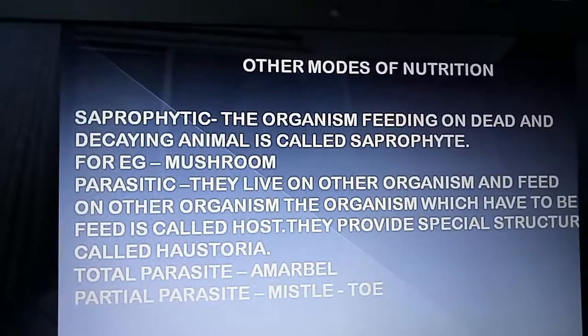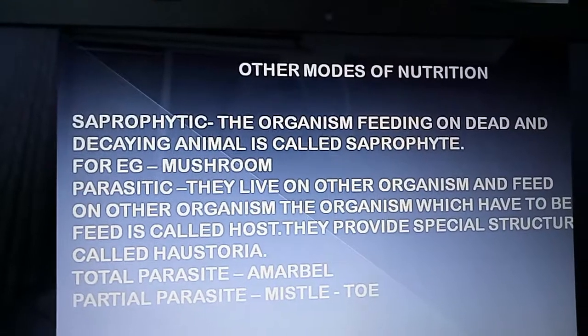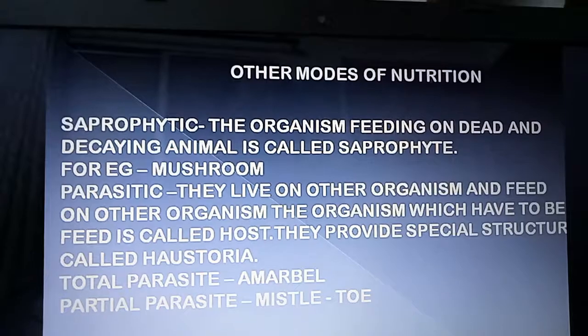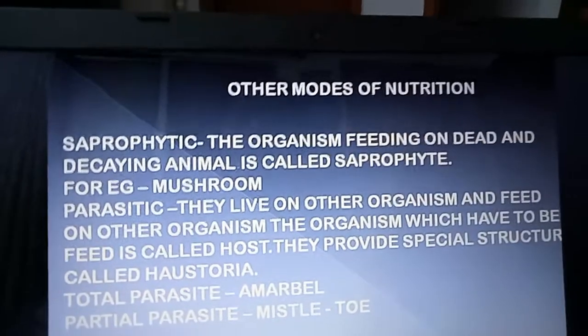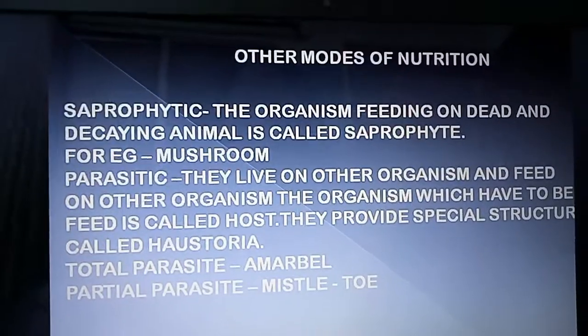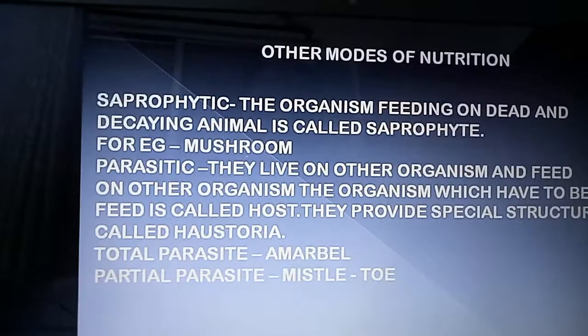The organism which is fed upon is called the host. Parasites have a special structure called haustoria. The organism which is fed upon is called the host, and the parasite uses a special structure to take in the food, called haustoria. There are two types of parasite: total parasite, which is dodder, and partial parasite, which is mistletoe.